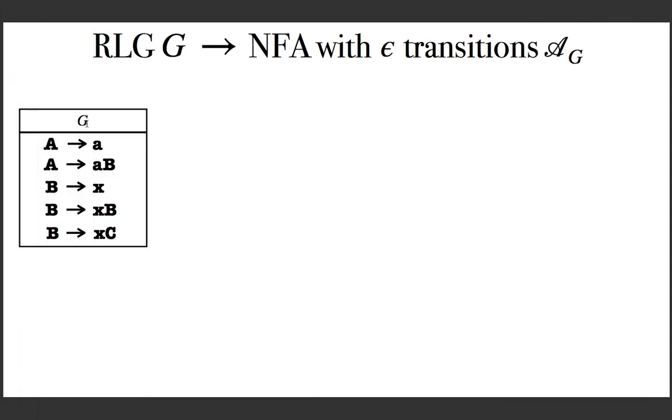G is, it's easy to observe that G is a right linear grammar, and we need to devise a technique to generate an NFA with epsilon transition from this grammar, generating the same language as this grammar. So the first production in this grammar is this. The question is, what can you do with this production in the grammar? You can start derivation in the start symbol, assuming that capital A is the start symbol. This rule can be applied to derive the terminal string small a